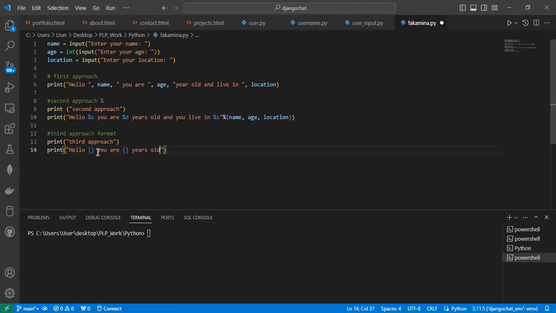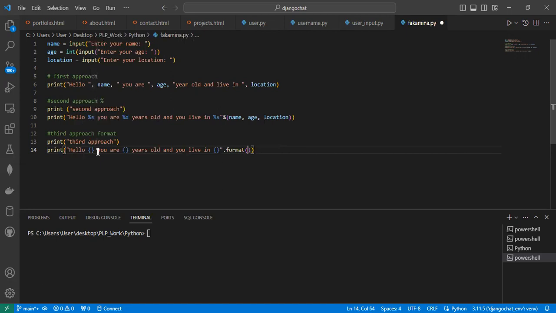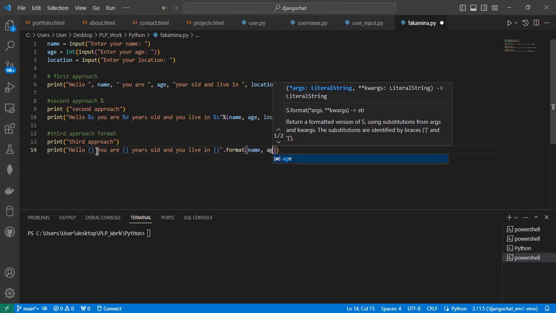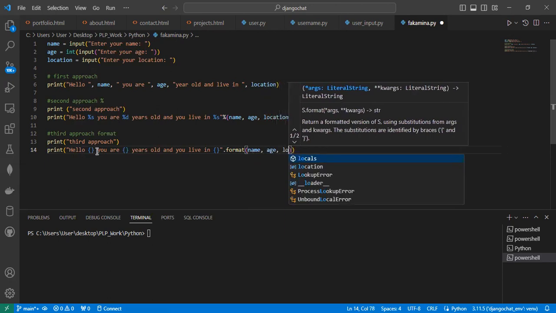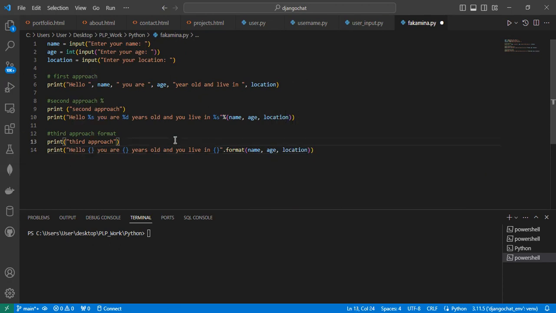And then you get the bracket, then from there say dot format, telling the machine that you're going to use this format. Then you say name. Remember again, it's important to name them in the way you want them to be printed out. Location. I think we're done. It's going to print without any changes, but if there is any, then it will help us to fix our problem.